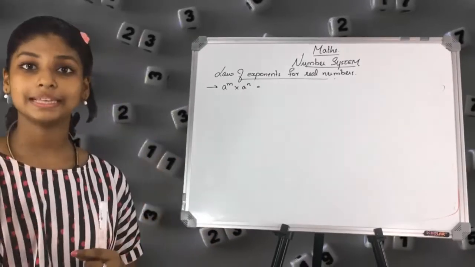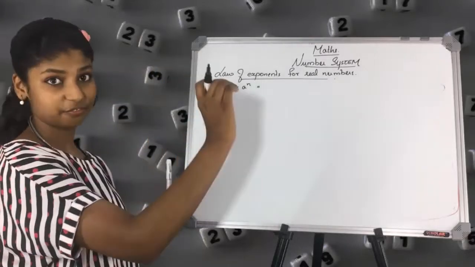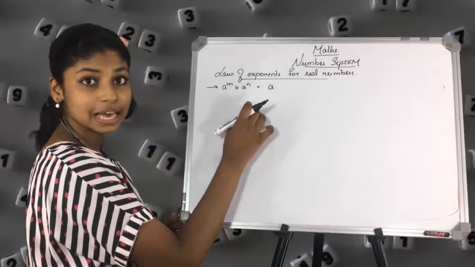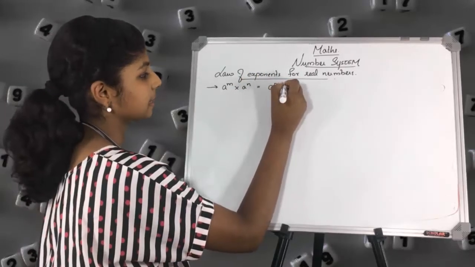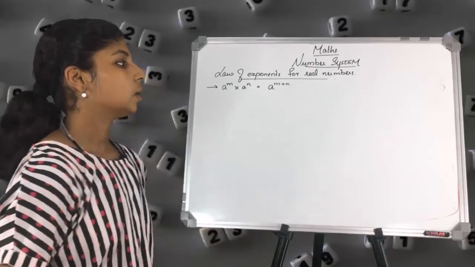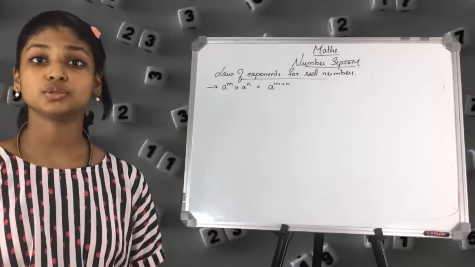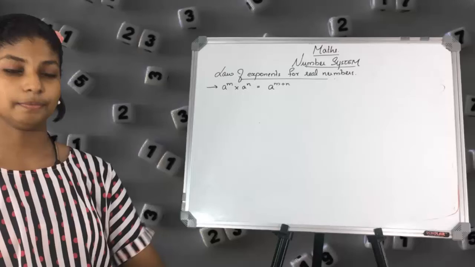Here the bases are the same. So what happens here? And the powers are different. So we write the same base and we just add the power. That is m plus n. Okay. So a raised to m into a raised to n is a raised to m plus n.